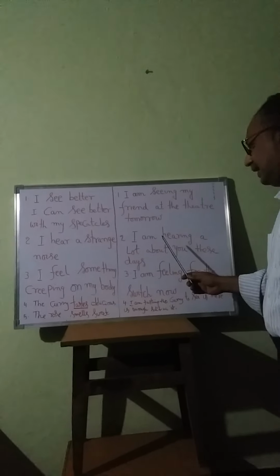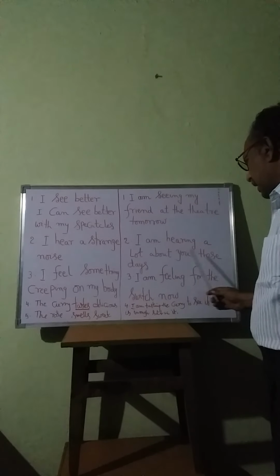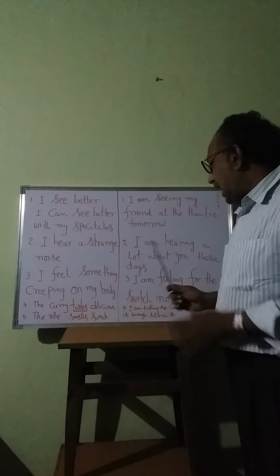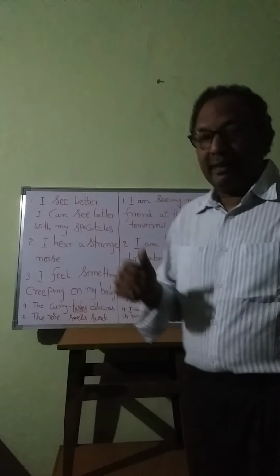Now look at the blackboard here. I am hearing a lot about you these days. Here I have used the ing form, hearing, because it is not a verb of perception, it is a verb of an activity. And hearing means I am coming to know of you, I am coming to know your information. So in that sense, we can use it here in the progressive or continuous form. I am hearing a lot about you is correct.